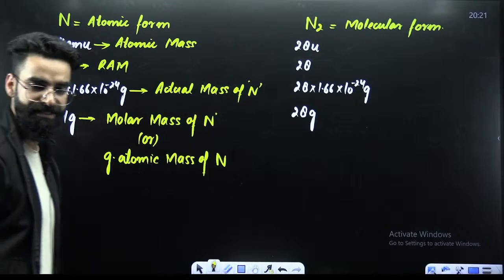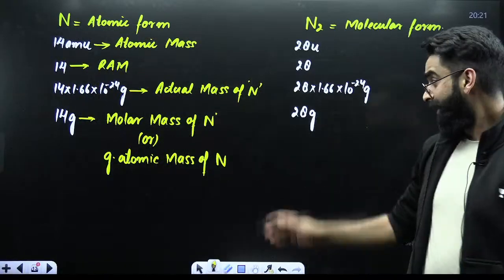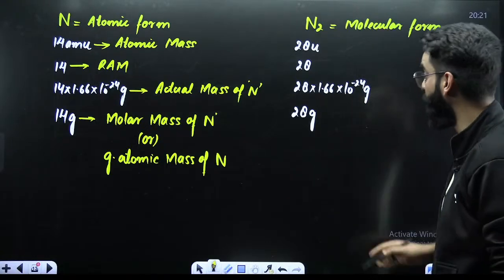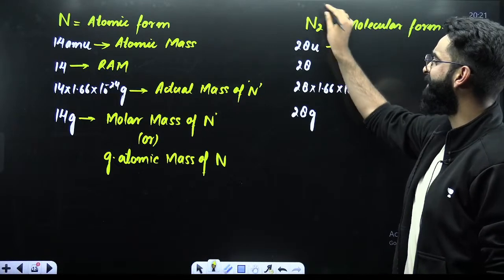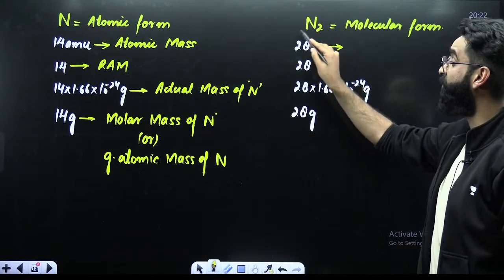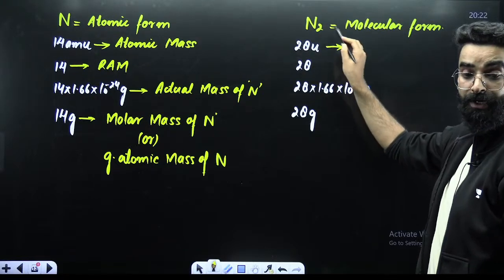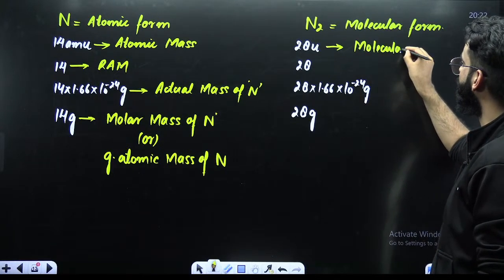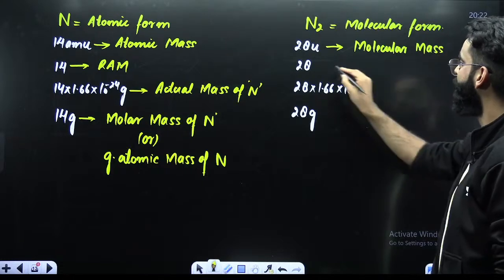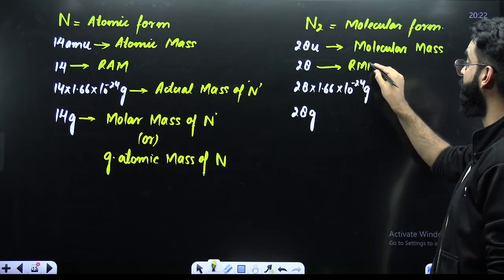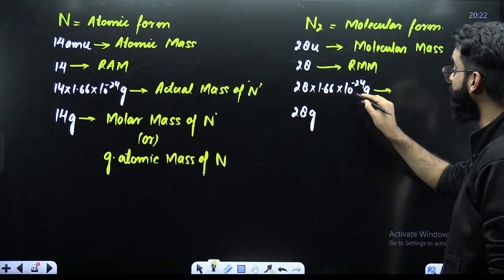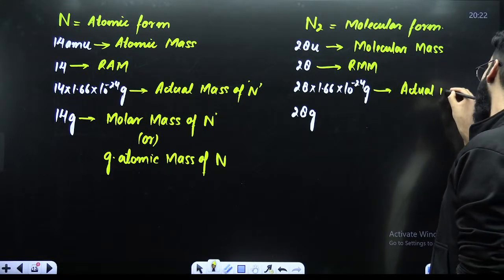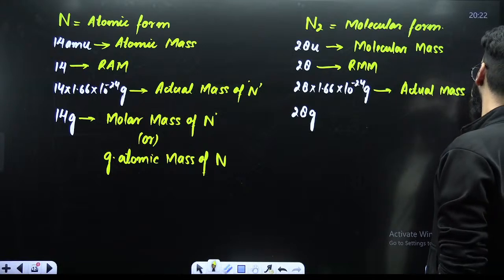I believe all these terms are clear over here. Now, look at the other 4 terminologies which I have mentioned, people. What is this 28 u? Here, nitrogen is in molecular form. So this is the mass of 1 molecule of nitrogen in u, which you call the relative molecular mass of nitrogen. This is the mass of 1 nitrogen molecule in grams, or you can call this the actual mass of N2.